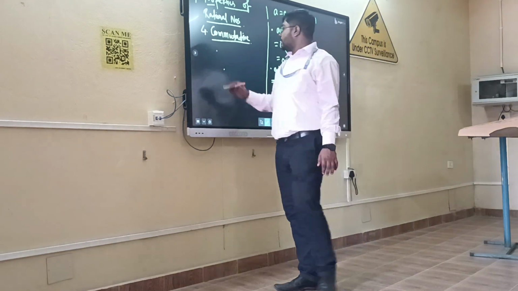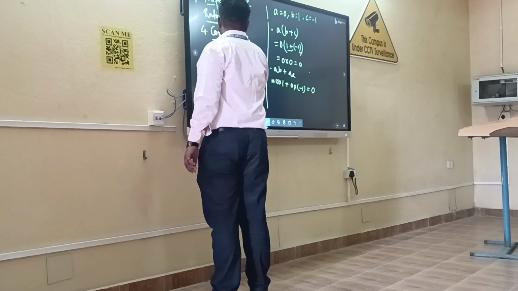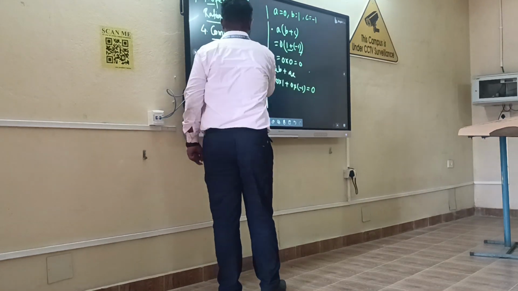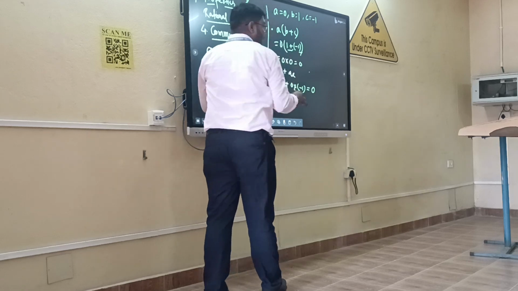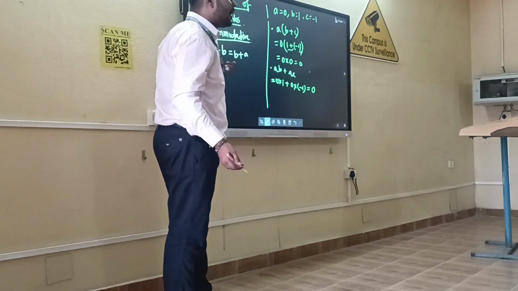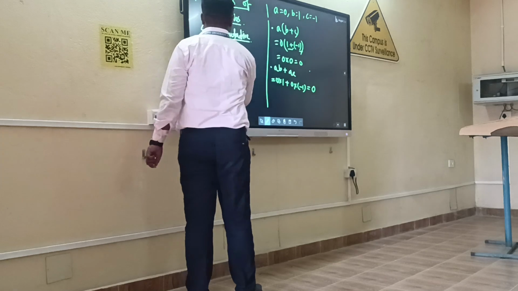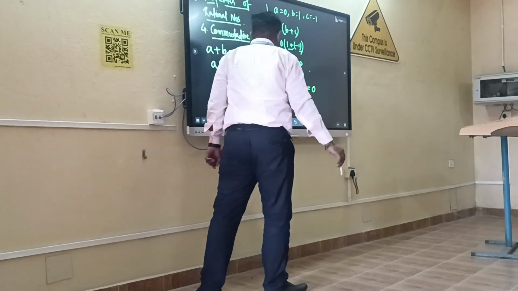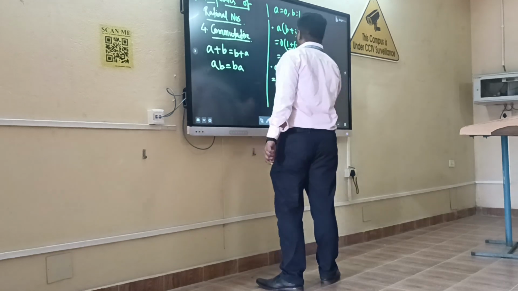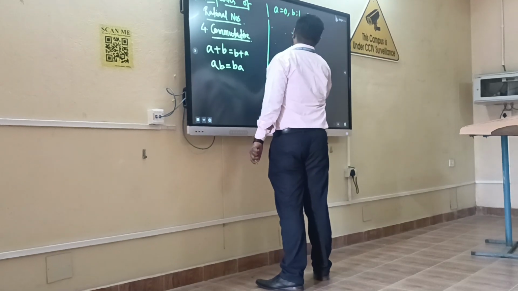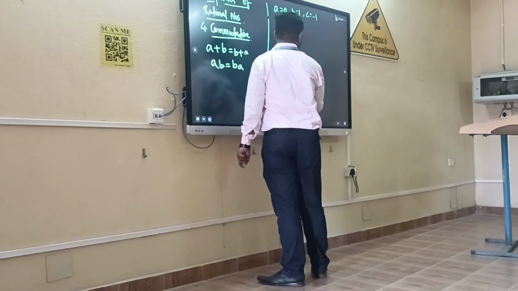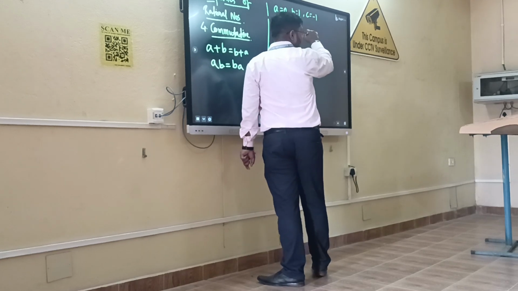That is, when you add two numbers, A plus B, and if you change the position, B plus A, there will not be any change in the result. Okay, sir. Similarly, it holds true for multiplication also. Can you tell me any other values of A and B? So we can do it.